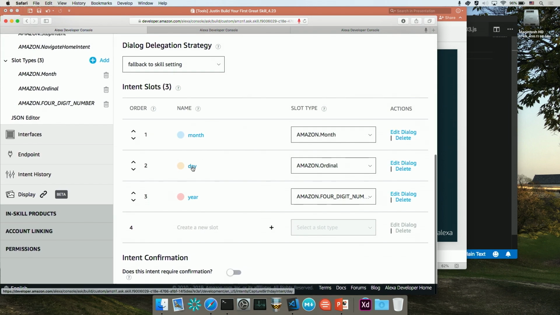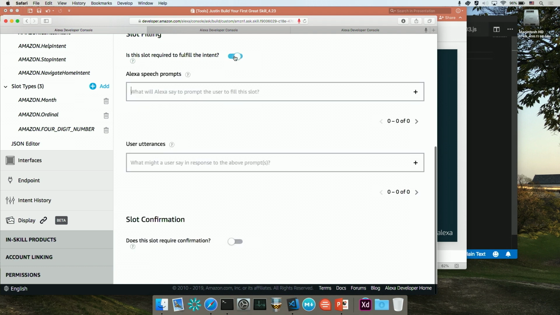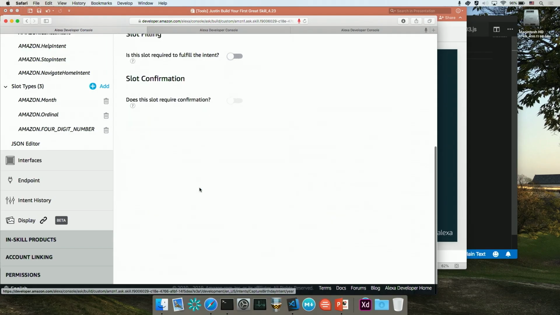I'm going to repeat that for day and year. So we're going to make that required. I'm going to paste this in. I'm going to change this to on the 6th. I'm using November 6th, which is the date that Alexa was released. This is the day. And I'm going to enter in my slot here. And now we're going to do our last, which is the year. Make it required.